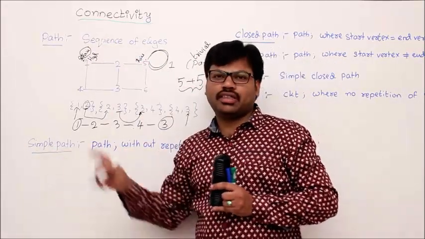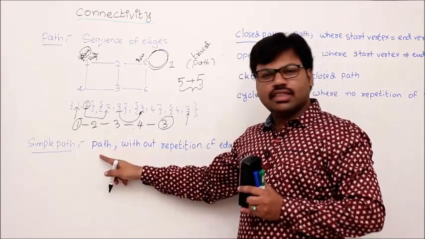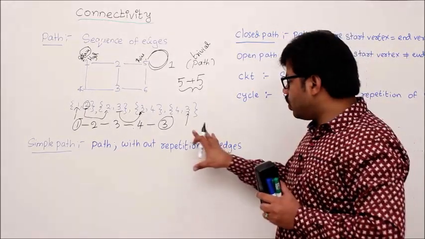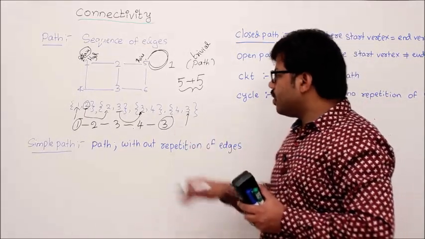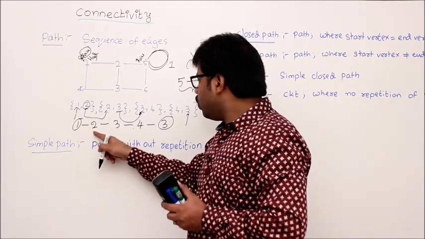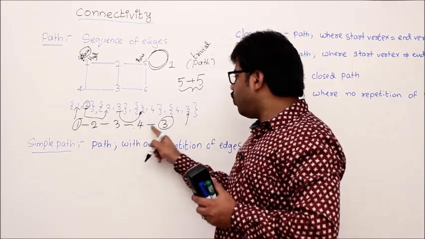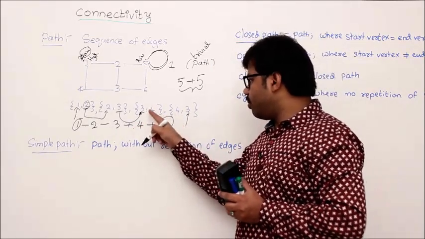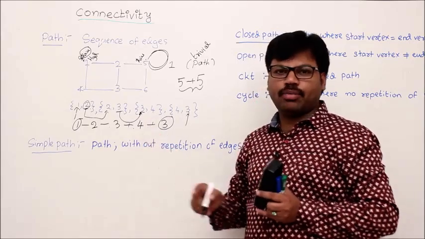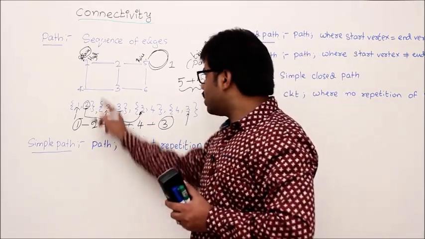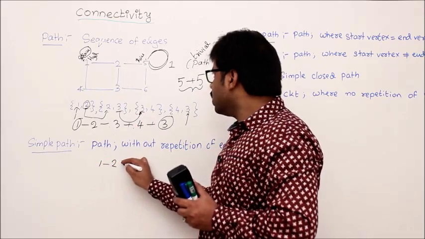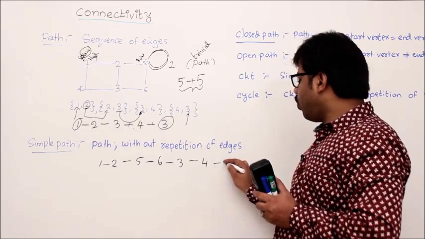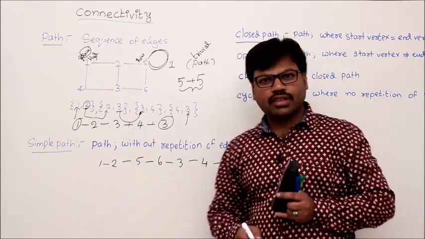Let's come to the simple path. What is a simple path? A simple path is a path without repetition of edges. We should not repeat the edges. For example, here 1 to 2, 2 to 3, 3 to 4, 4 to 3. You see, 3 to 4 and 4 to 3 is the same edge, isn't it? So you have repeated an edge here, then this is not a simple path. Let's draw one simple path here. For example, 1 to 2, then 2 to 5, 5 to 6, 6 to 3, 3 to 4, 4 to 1. This is a simple path, right?